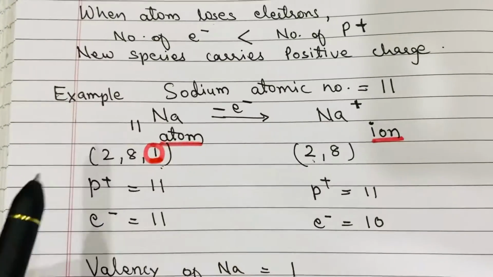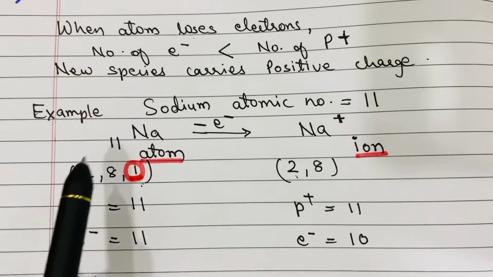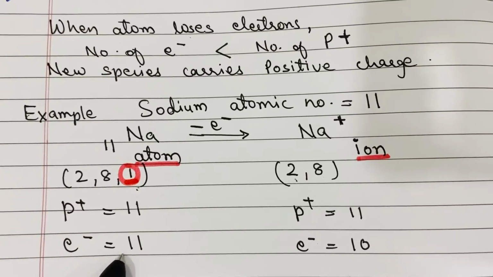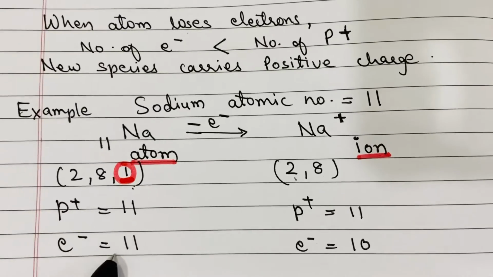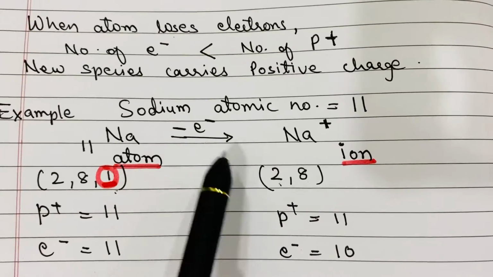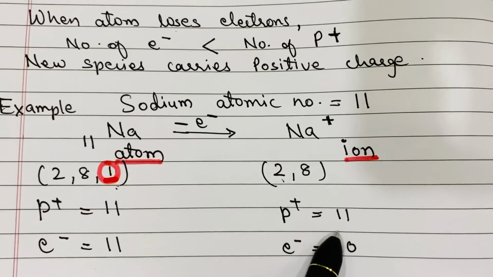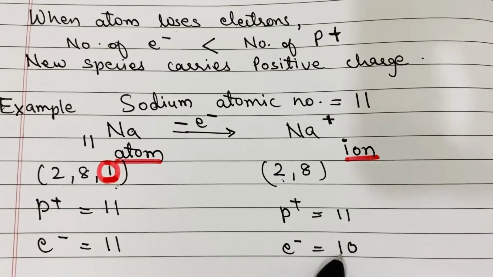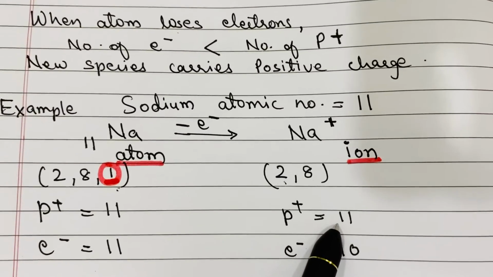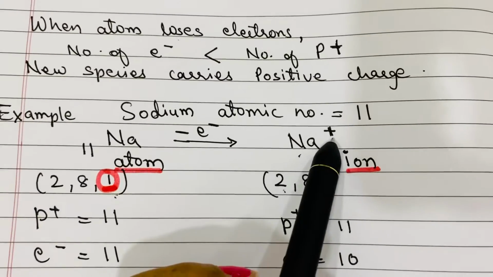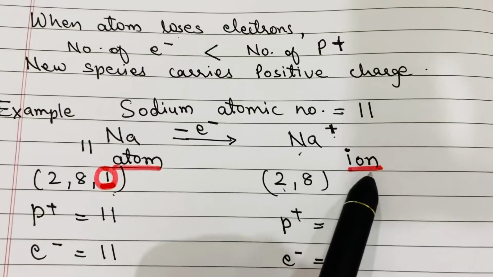How? Let us look at the number of protons. A neutral sodium atom contains 11 protons and 11 electrons, and that's why it is neutral. But when sodium loses its one electron, the number of protons remains 11, but the number of electrons becomes 10. That means comparatively the positive charge is more, and that's why sodium becomes a sodium positive ion.